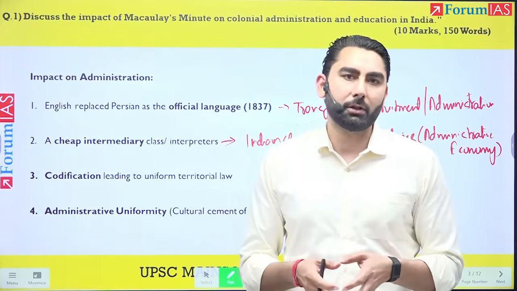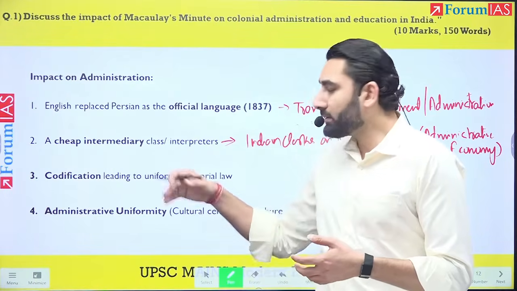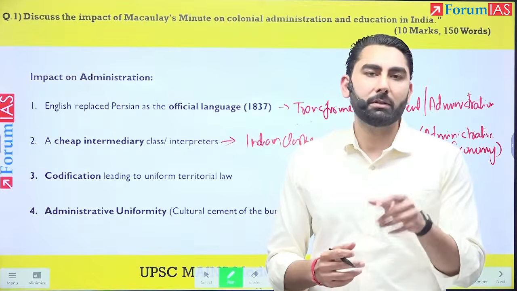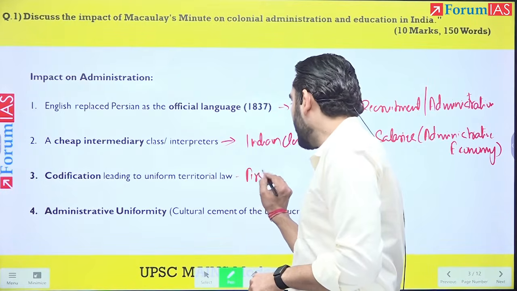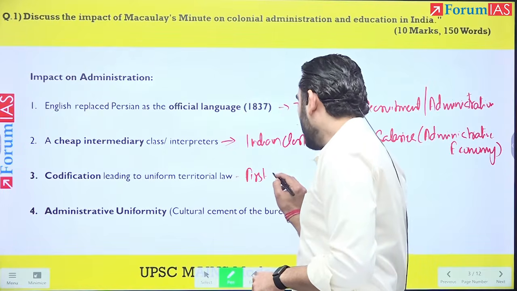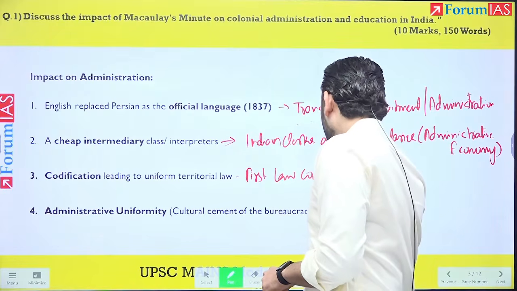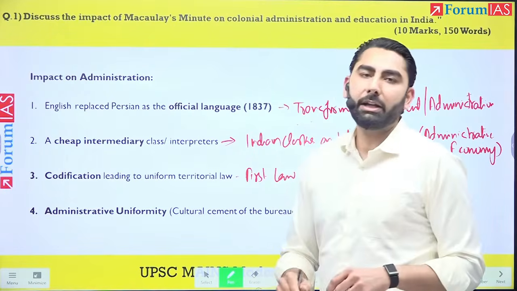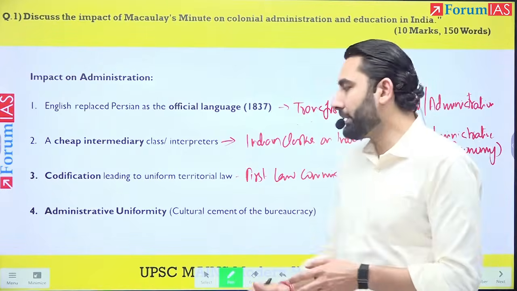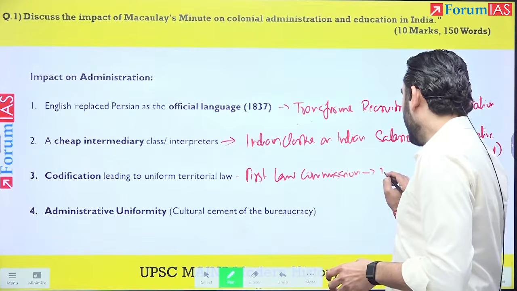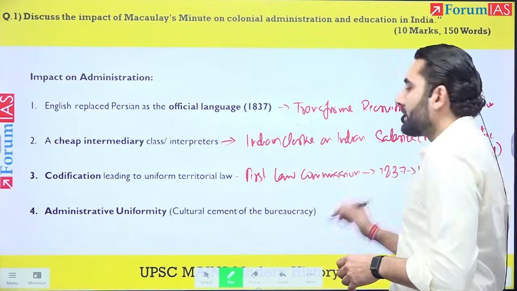But for the British, for the first time, because of the politico-administrative unification, he was appointed in 1833 as the first law commission chairman, and he came up with the IPC in 1837, though it will be implemented in 1860.